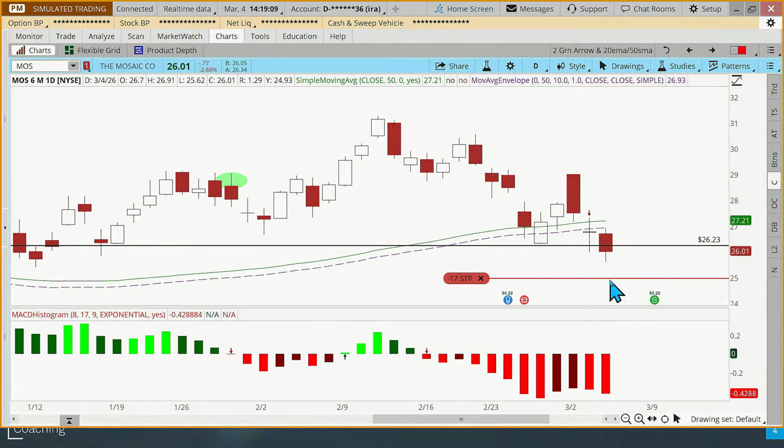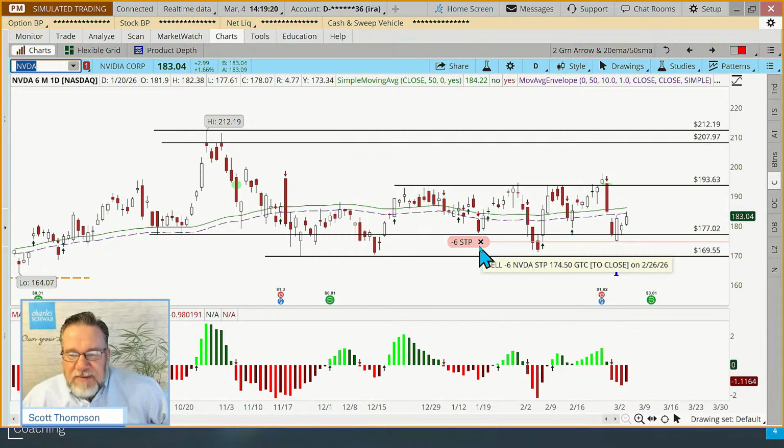So there's Mosaic. NVIDIA was the other one that had a red arrow. We've had a couple different purchases on NVIDIA. The current stop I have on NVIDIA is about 174.50. We almost got picked off here that day. It was 174.64.